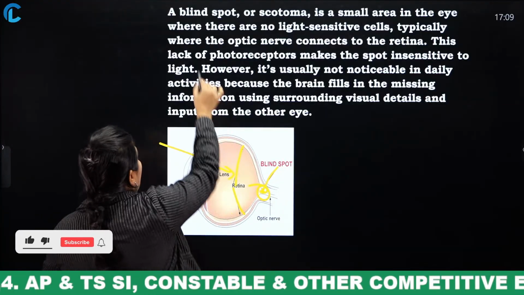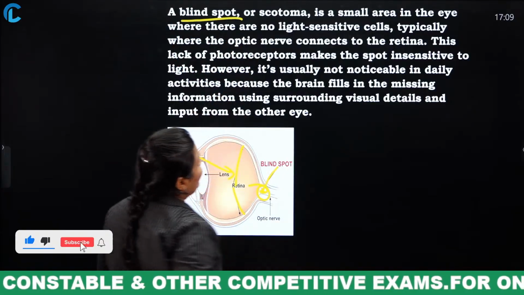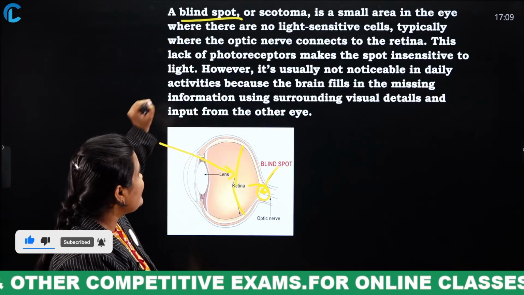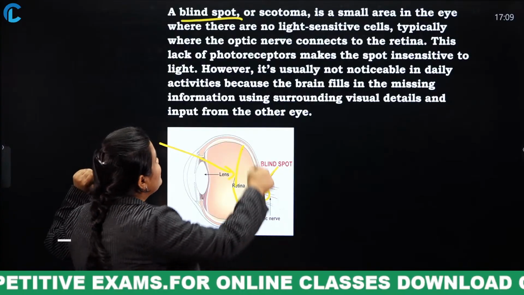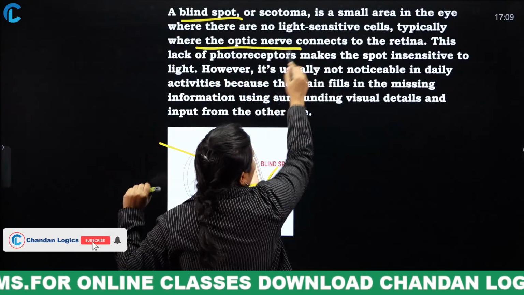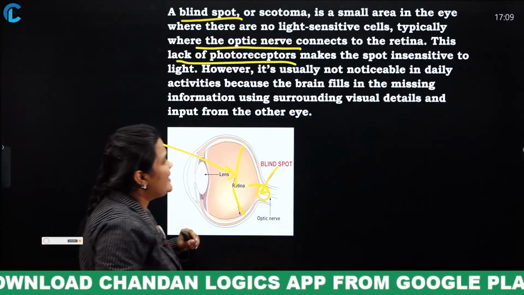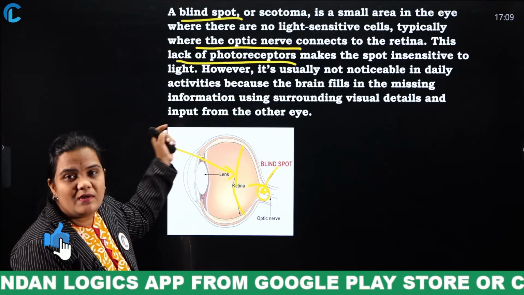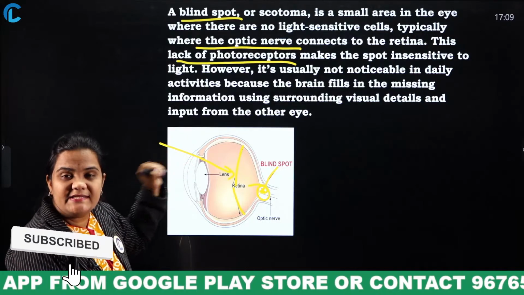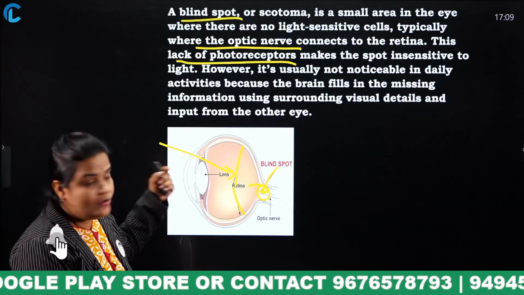Okay. So a blind spot or scotoma is a small area in the eye where there are no light sensitive cells. Typically where the optic nerve connects to the retina, this lack of photoreceptors makes the spot insensitive to light. Okay, this part will not react to light, that's it.